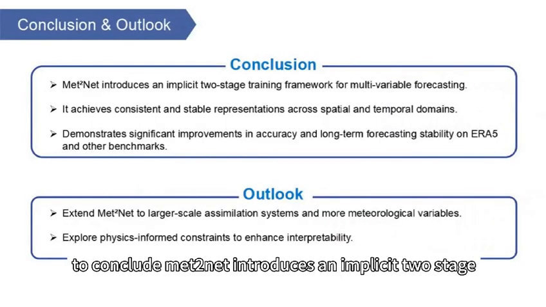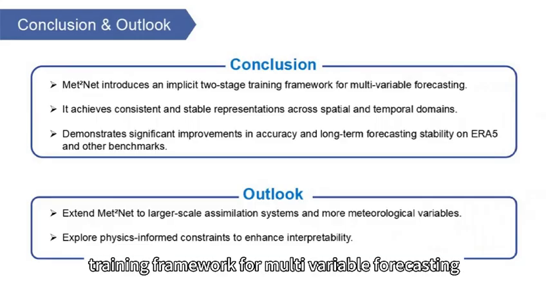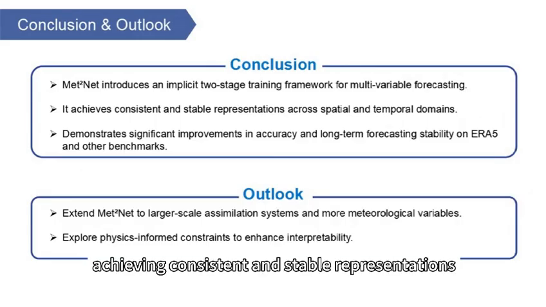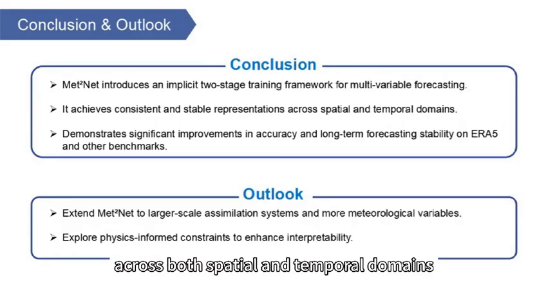To conclude, Met2Net introduces an implicit two-stage training framework for multivariable forecasting. It effectively bridges reconstruction and prediction, achieving consistent and stable representations across both spatial and temporal domains.